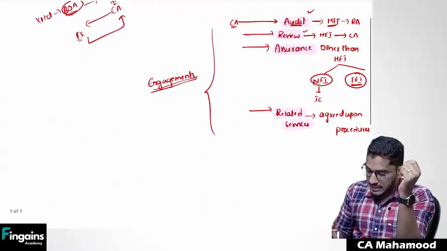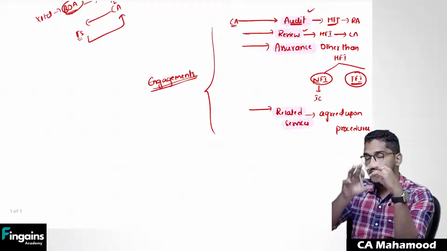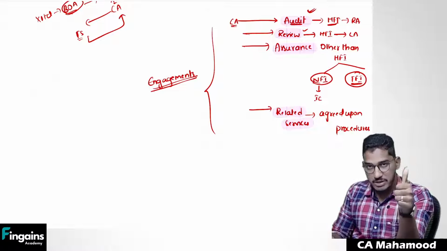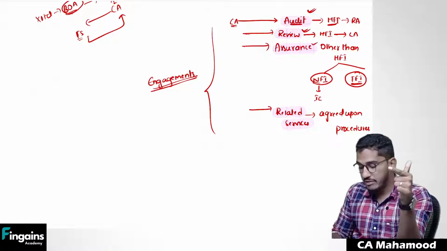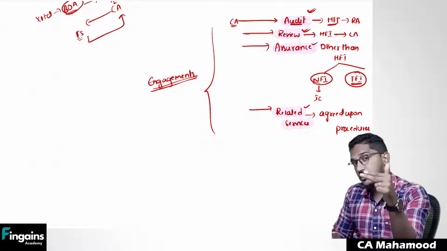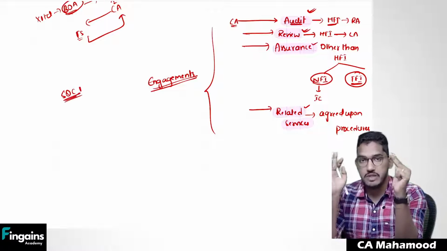So now you tell me, is there a requirement to maintain quality in only audit, or is there a requirement to maintain quality in all kinds of engagements? If I am doing audit, then I am required to maintain quality. If I am doing review engagement, assurance engagement, or providing related services, in those also I am required to maintain quality. So how to maintain quality in all kinds of engagements? That is dealt with by SQC 1.